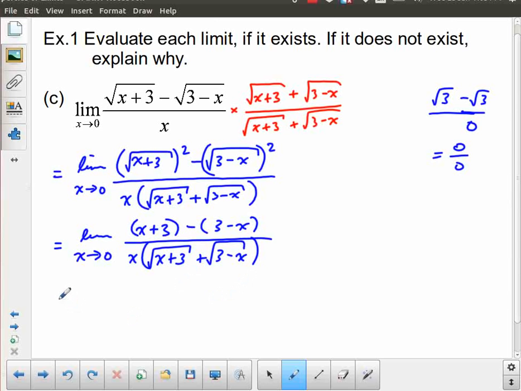And now we take a closer look at that numerator. We have the limit as x approaches 0. We have x plus 3, and of course there's a 1 in front of this bracket, so that doesn't change anything. So we have 1x, minus a negative x. So 1x minus negative x is 1x plus x, which is equal to 2x. And then we have 3 minus 3, which is 0. So the numerator turns into just 2x. The denominator, and you can probably see where this is going,